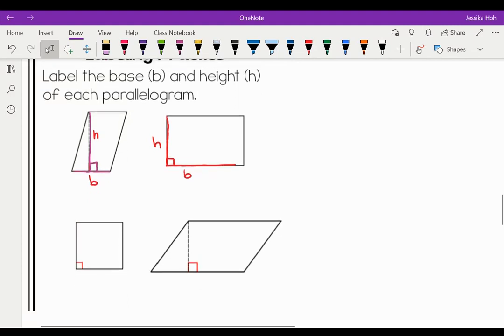Next one we have is a square. We're used to length times width. So here's our base on the bottom and our height. And here's another parallelogram. Here is our perpendicular line right here. It meets with the little square that represents a 90 degrees angle. So then this is our height and this is our base.